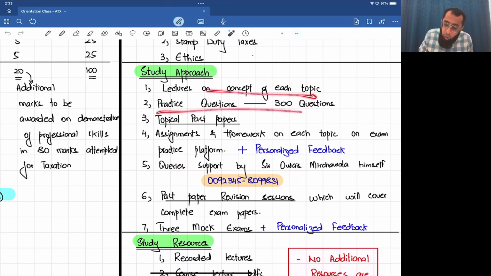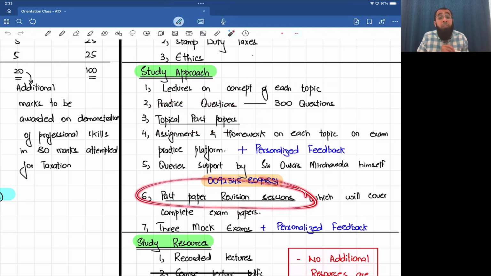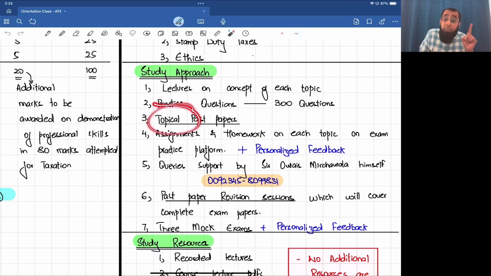So lecture for every topic, practice questions, topical past papers, homework, query support. Things like that, the course will be done. Then we will do the past papers again. First we did topical past papers. Now we will be doing the past paper revision sessions in which we will be discussing the complete exam paper. So basically we will be doing past papers twice. First with every topic, and then at the end of the course as revision sessions where I discuss complete exam papers of more than 5 attempts.